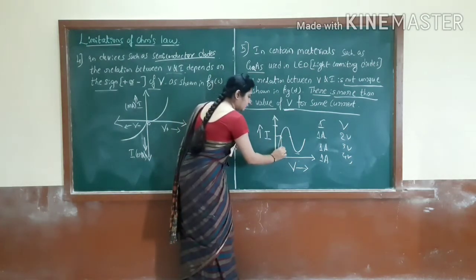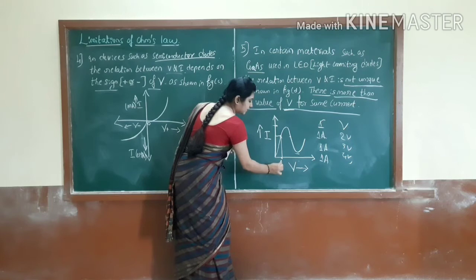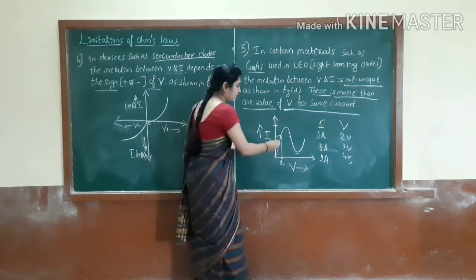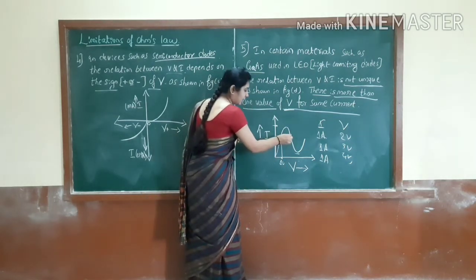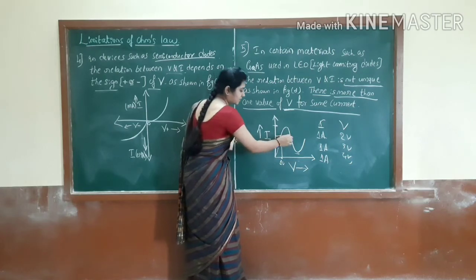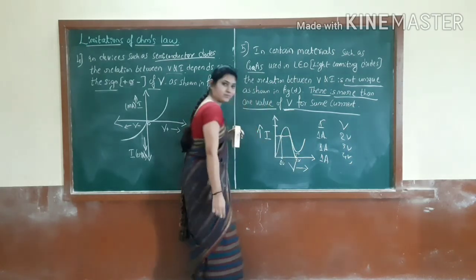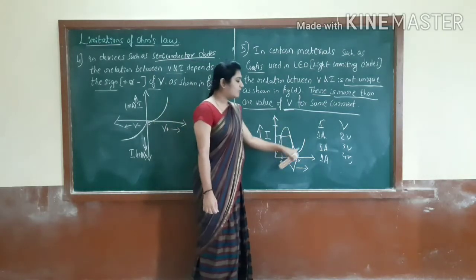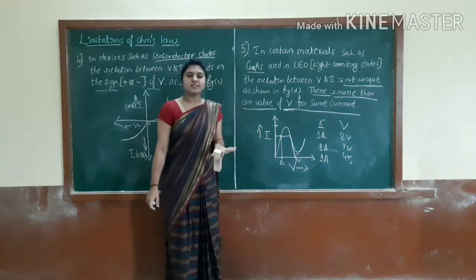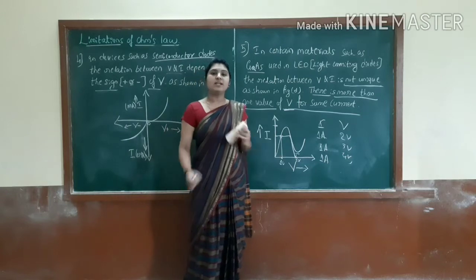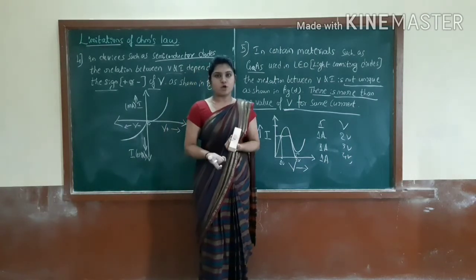See, here also V is present, consider it as 1 volt. Here the current is the same, but the voltage is here taken as 3 volt, right? So the curve is not unique. That's why this is also one limitation of Ohm's law.